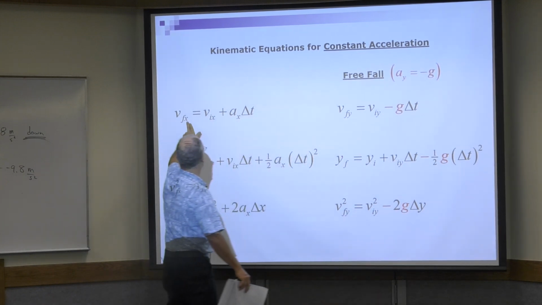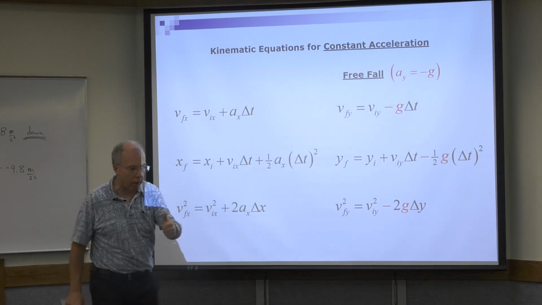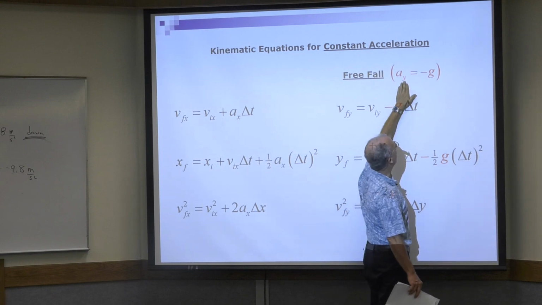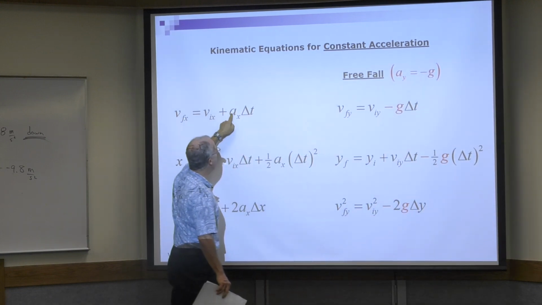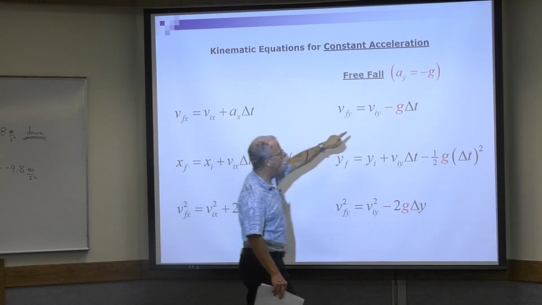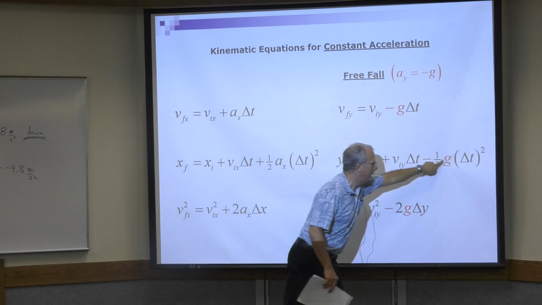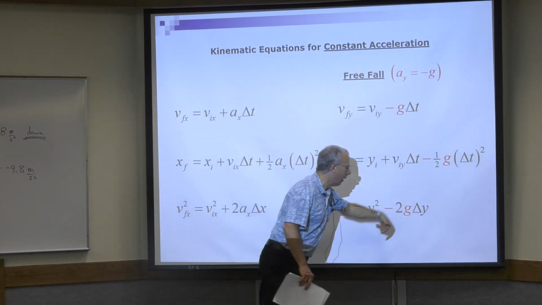You just replace all these x's with a y. Now, let's say we're talking about free fall. Just like I just explained, for free fall, a sub y equals minus g. So everywhere you see a sub y, you put a minus g. There you go.